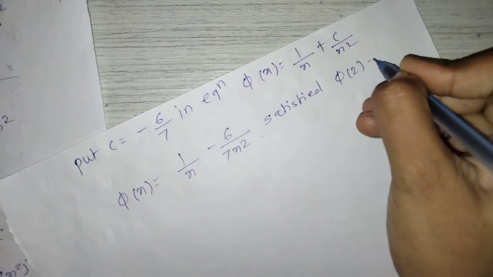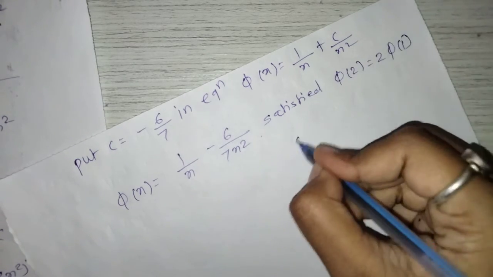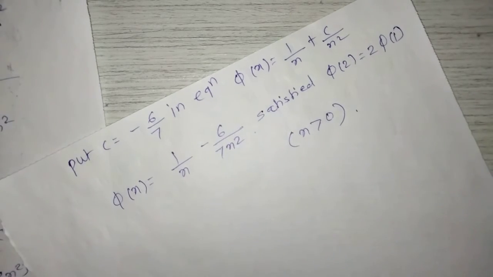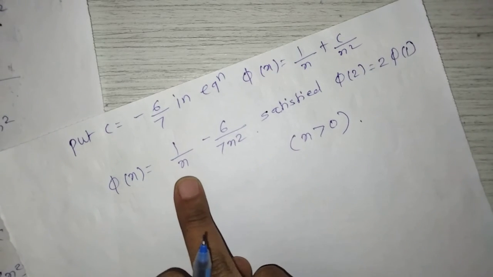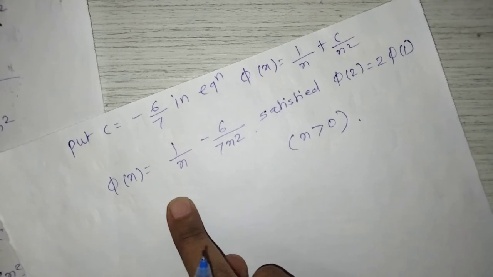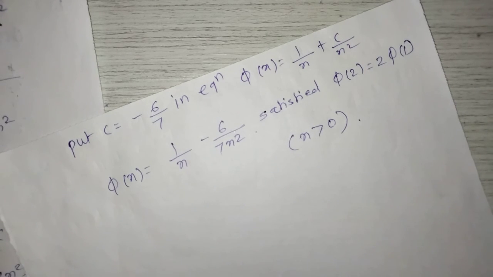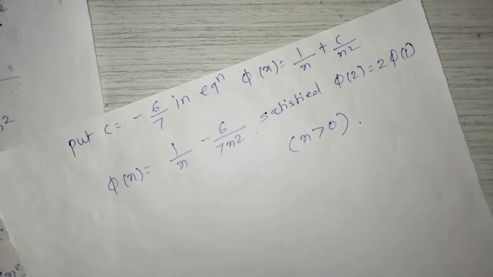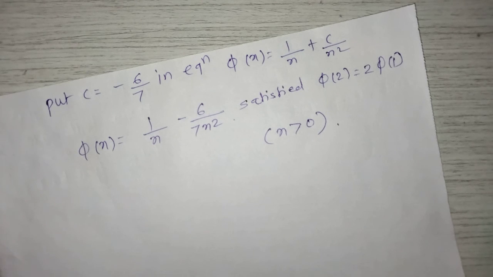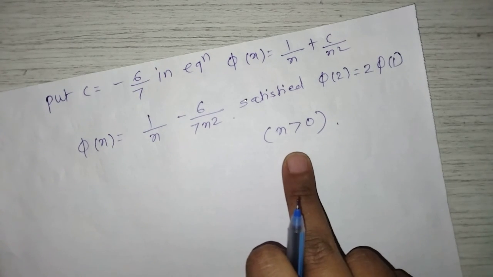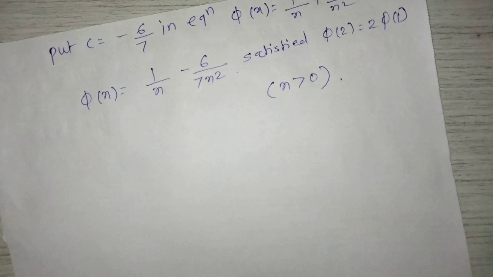phi of 2 is equal to 2 into phi of 1, where x is greater than 0 because limits are already given. Here we write x greater than 0 because x is in the denominator, that's why x is greater than 0. If x is equal to infinity, this solution becomes 0. But the given condition is 0 less than x less than infinity, that's why here we write x is greater than 0. Now here we stop.